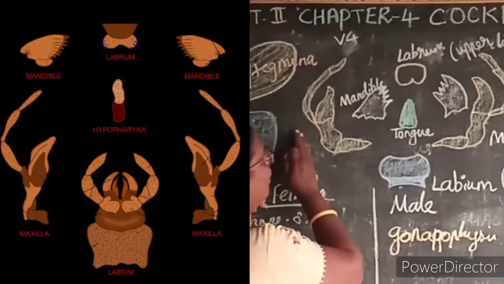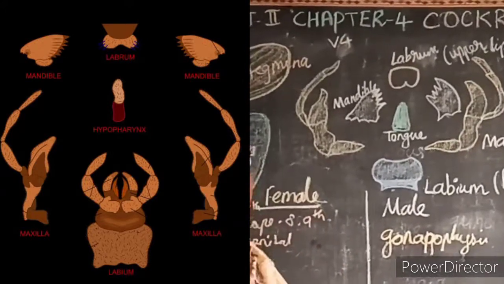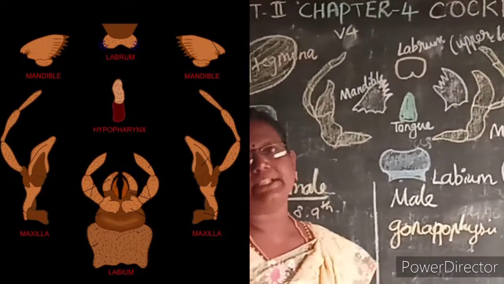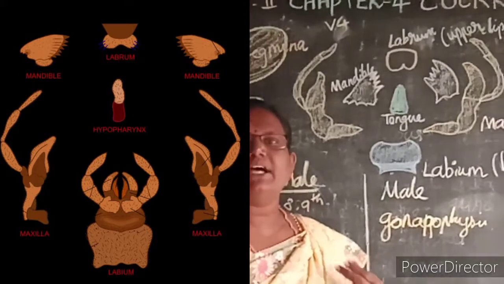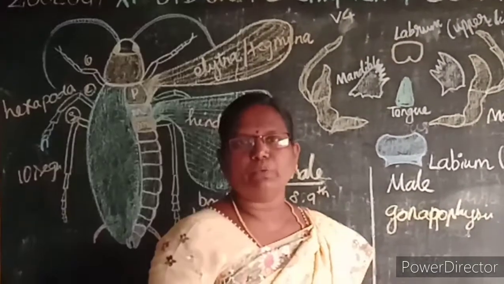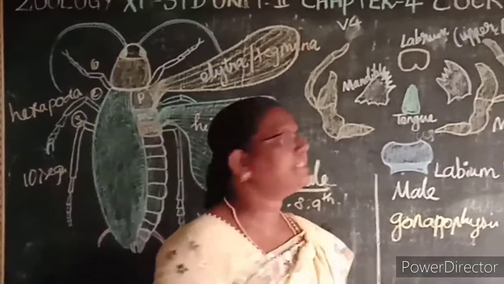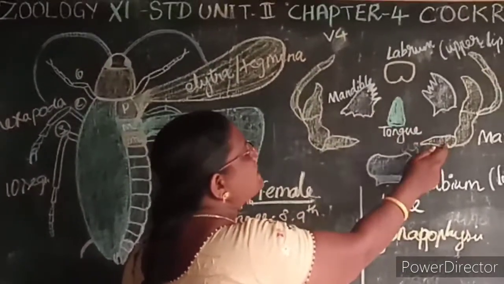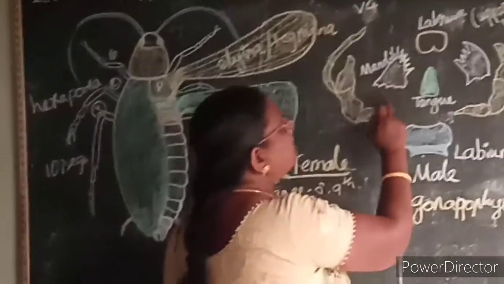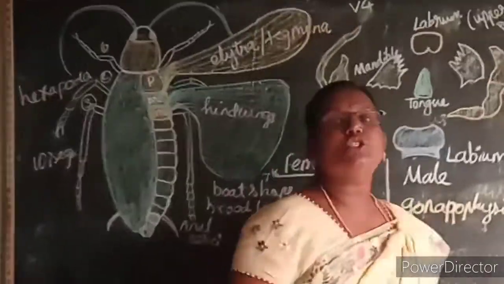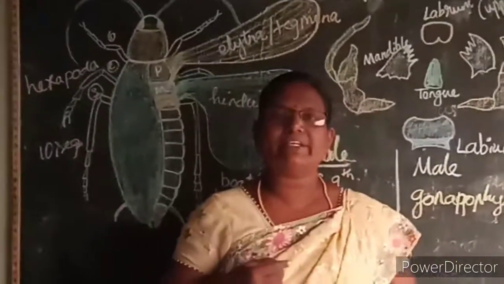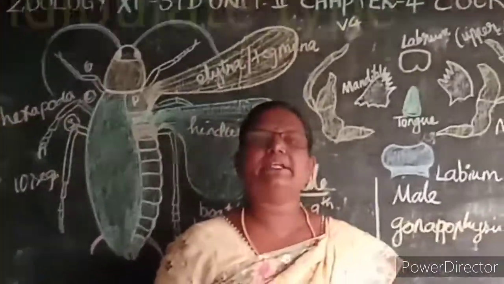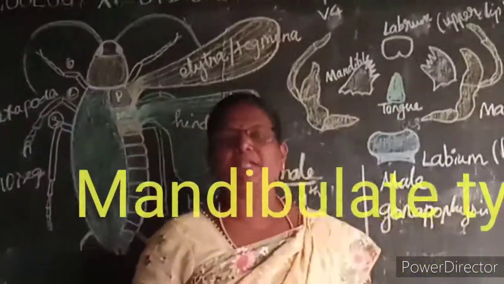Then mouth parts. If the mouth parts are placed downwards, then it is known as what? Hypognathous. It consists of labrum, labium, mandible, maxilla and the tongue. So here the mouth parts are biting and chewing type. That is known as what? Mandibulate type or orthopterous type.